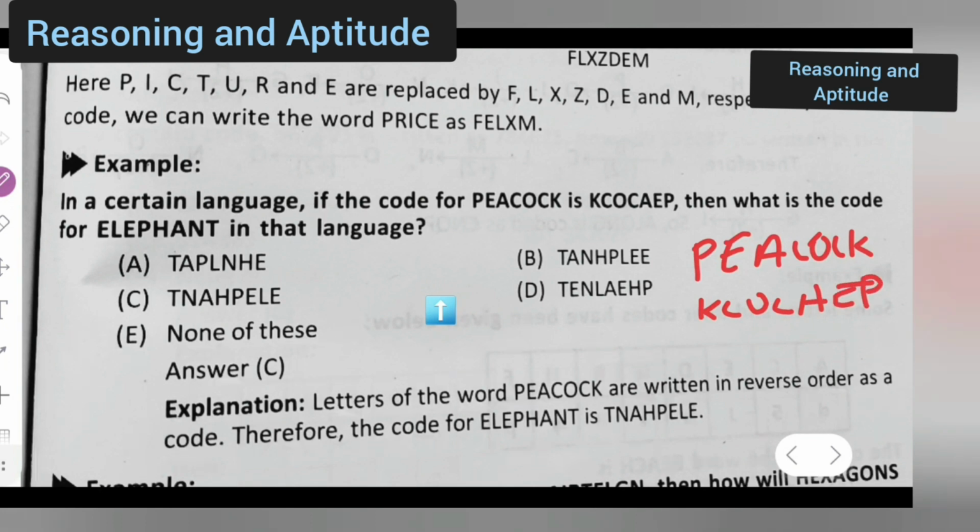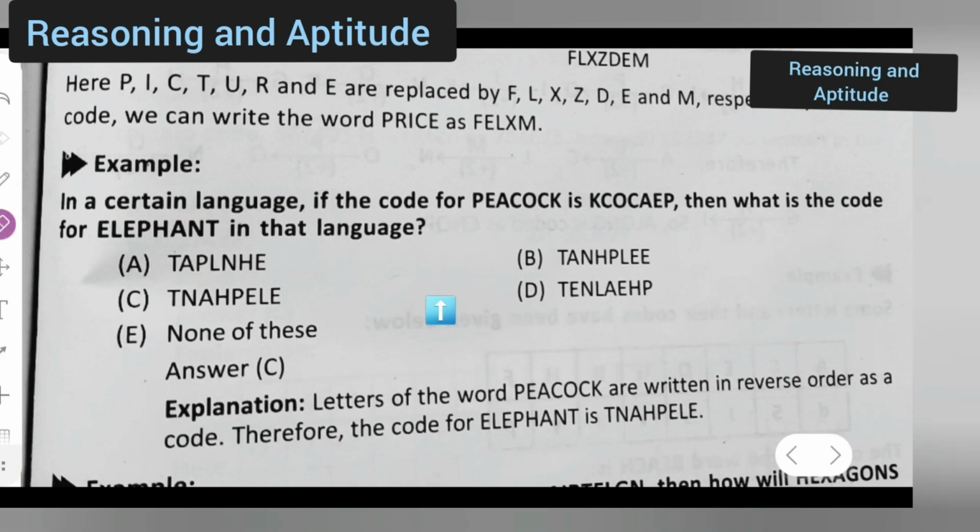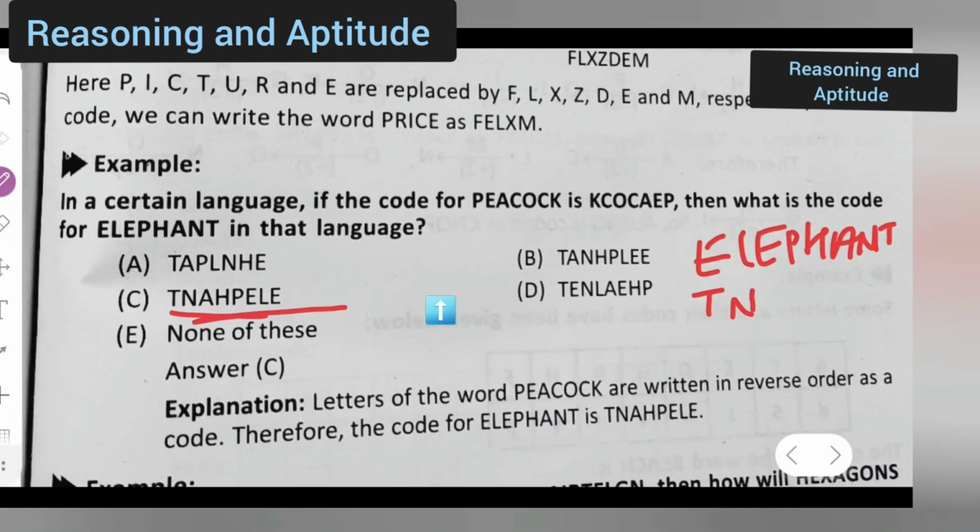KCOCAEP, okay. So obviously this is also for elephant, it should be the opposite, reverse. So how will we write elephant? Elephant, right? PHANT, so it will be TN. So anyway, you all can see TN. Yes, so this will be the word TNAHPELE. So obviously option C is the correct option, okay.